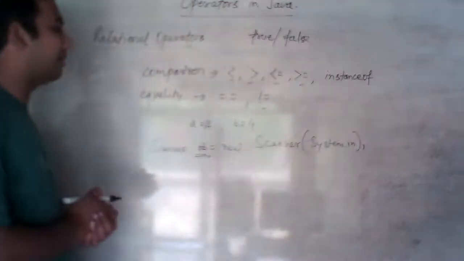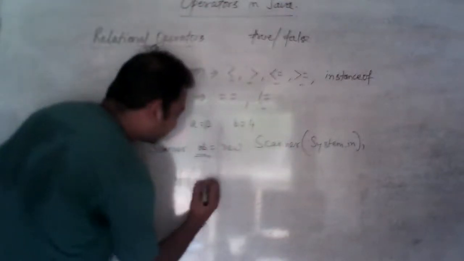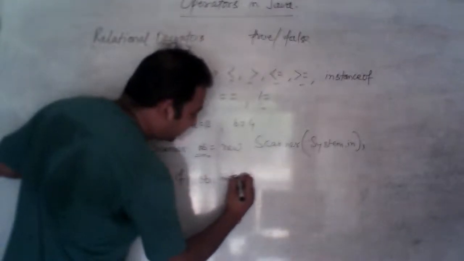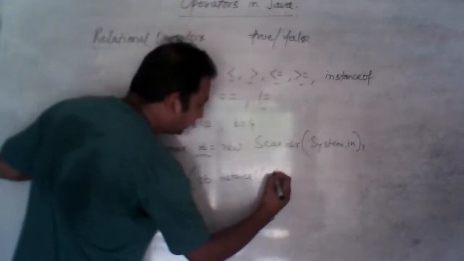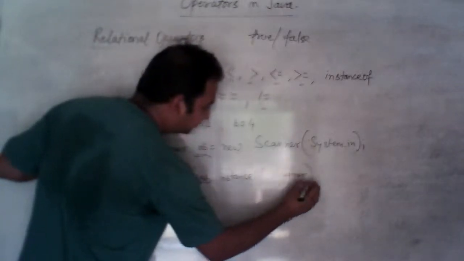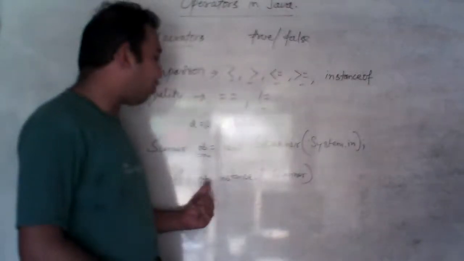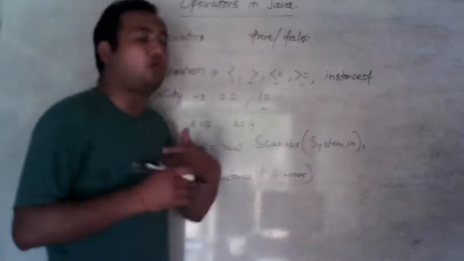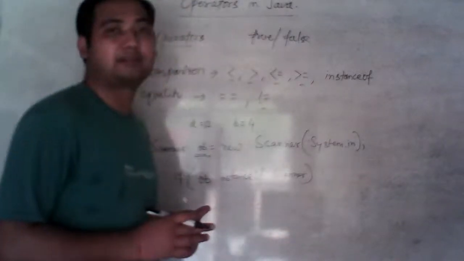So when this type of condition occurs, they check if ob instanceof Scanner, like this. If this ob is an object of Scanner, then it will return true, and if ob is not an object of Scanner, then it will return false. It is used at this place. I hope it is clear to you all.